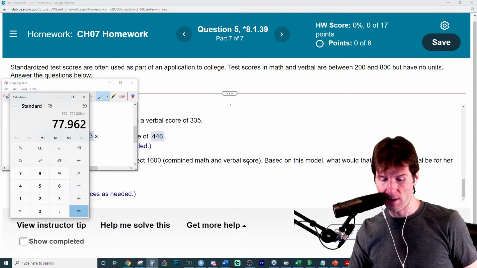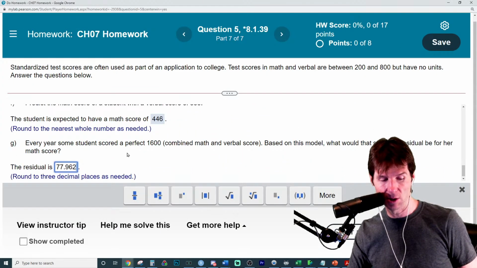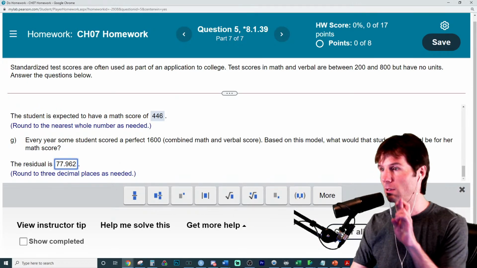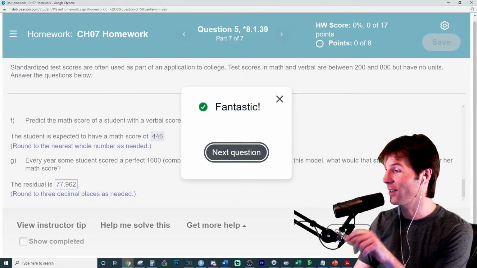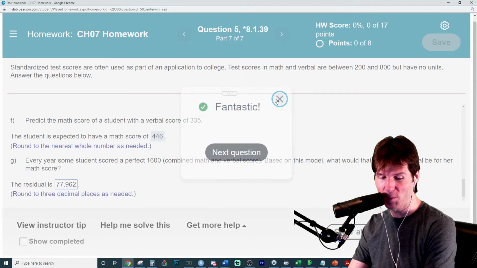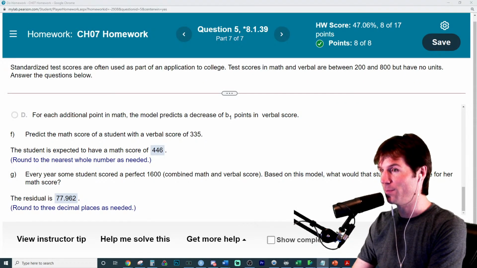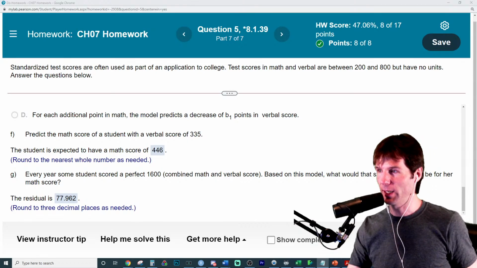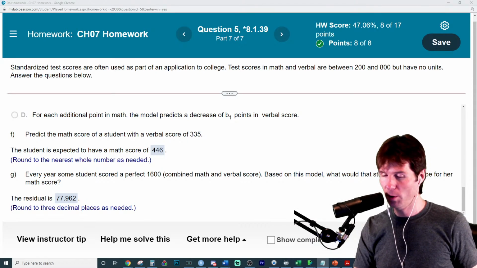Actual minus predicted right there, and that's the value of the residual. And do remember, this is a tough one, which shows a lot of conceptual knowledge, but understanding it. Watch us get it wrong. Good. I forgot to check decimals at the end. I was like, wait, I didn't check the decimals. Ooh, that is a tough one. SAT question.